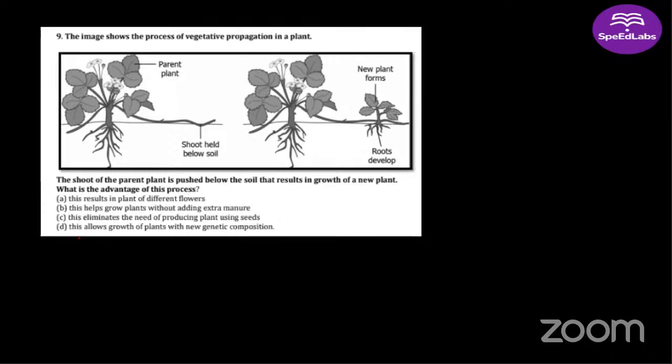Good. Arushi, Devanshi, correct answer. Good. Correct. Rishikesh, correct answer. Ayush, correct answer.